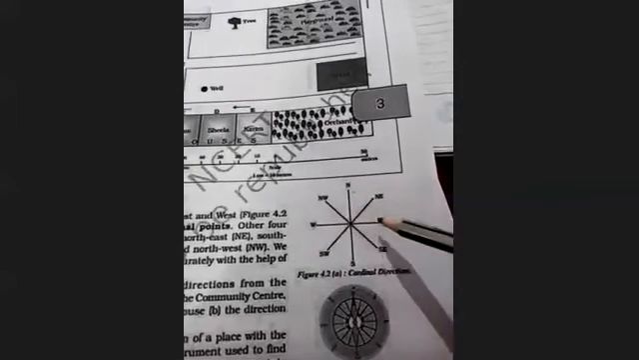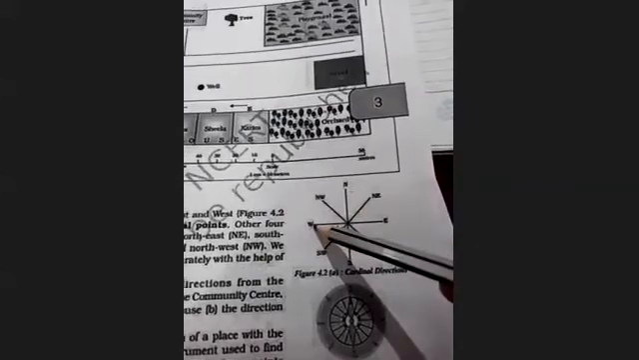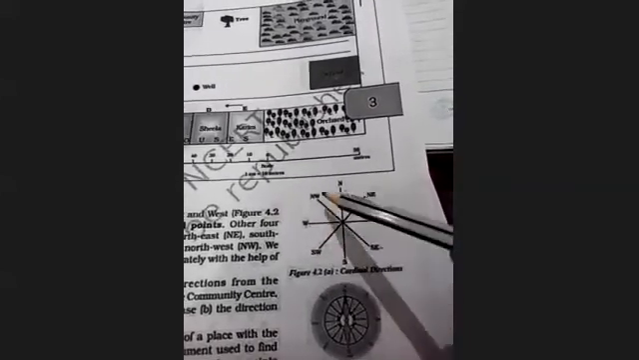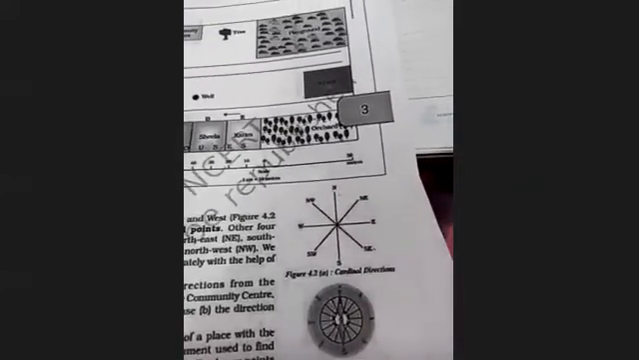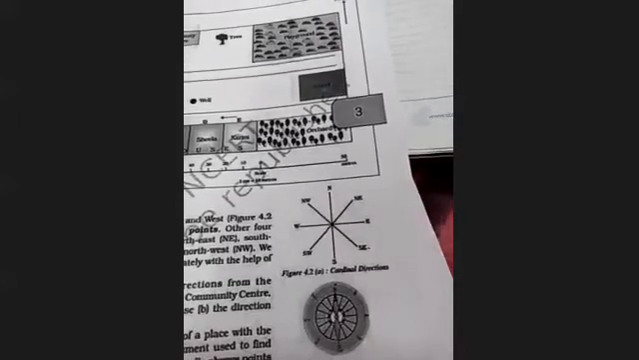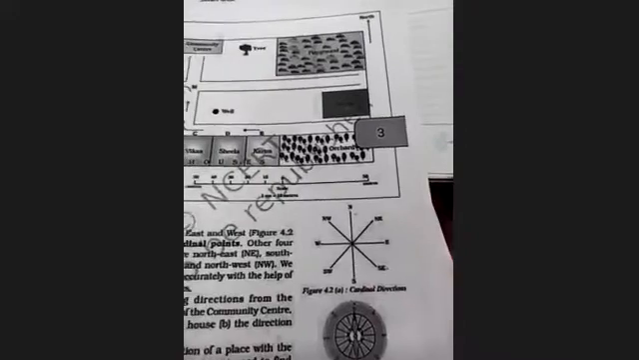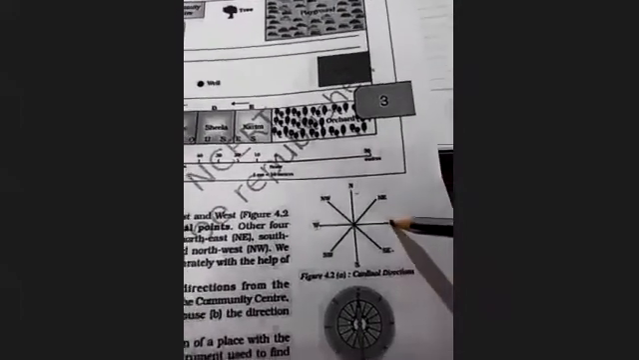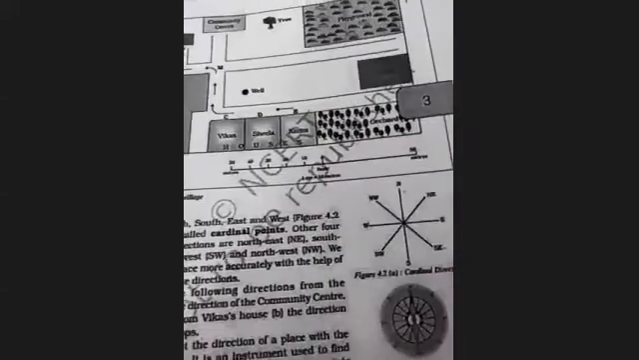So north, south, east, and west. It is northeast, southeast, southwest, and northwest. This is called cardinal point or cardinal direction. This figure you have to do it in your copy. Okay. Now see in your book.